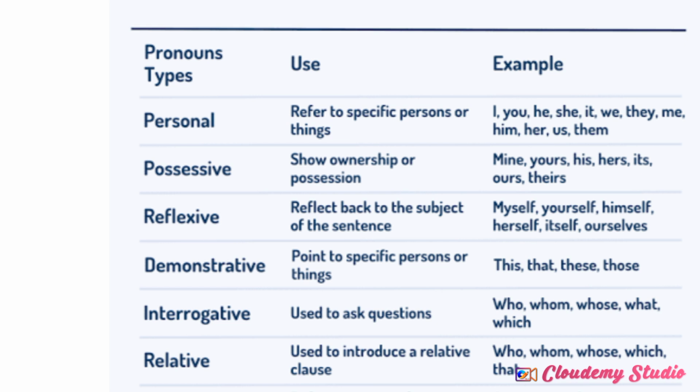So possessive, or ownership of having something, comes under possessive pronoun, and the examples I have already mentioned to you.